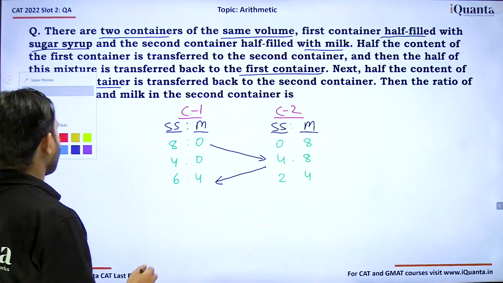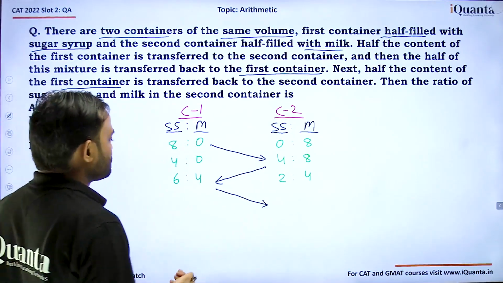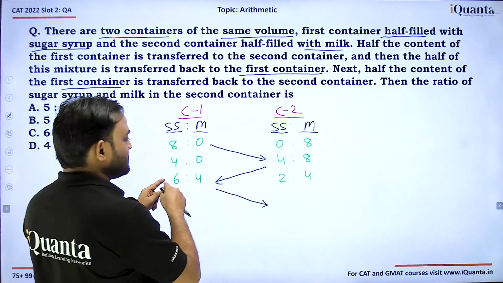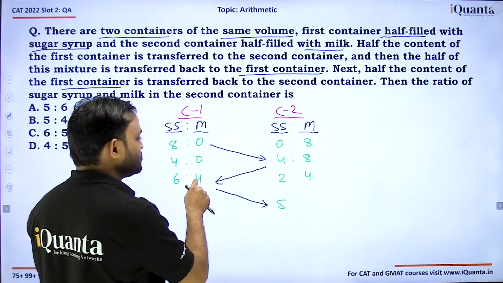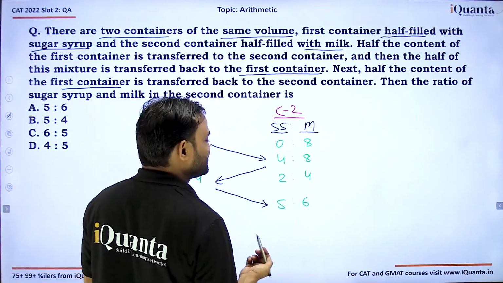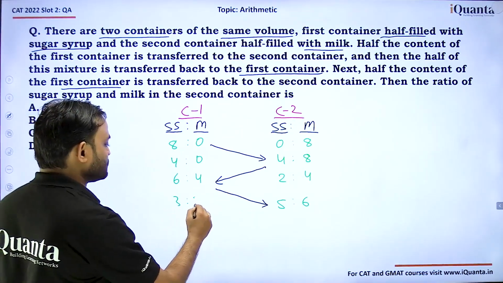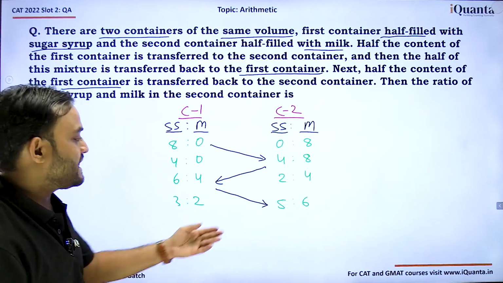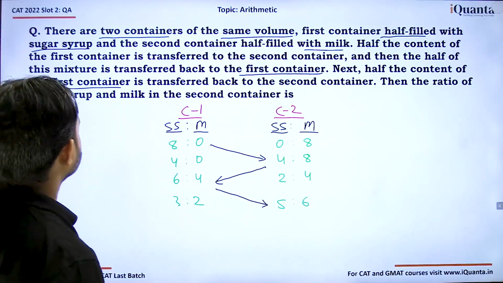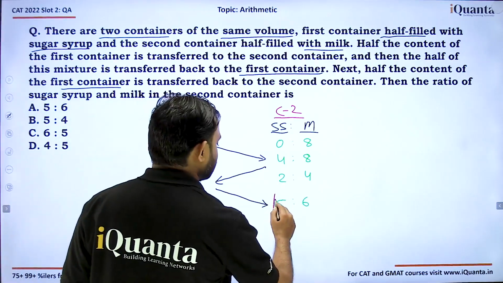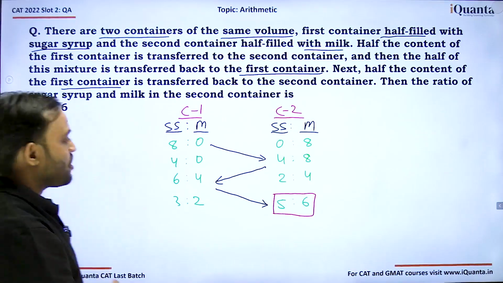Now again we need to take half of this and transfer it back to container 2. So half of these 3 liters of sugar syrup, this will become 5 liters of sugar syrup, and 2 liters of milk, so this will become 6 liters of milk, and the remaining will be 3 liters of sugar syrup and 2 liters of milk. Again 11 plus 5 is 16. Now the question is the ratio of sugar syrup and milk in the second container. So this is straight away 5:6, as you can see. Our answer is option A.